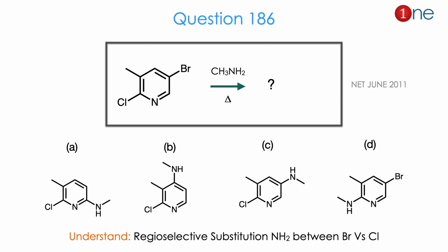So from the starting material and possible 4 answers, you might realize the question is really about regioselective substitution of amine, where it happened, bromine side or chlorine side. The answer is D. Let us see how.